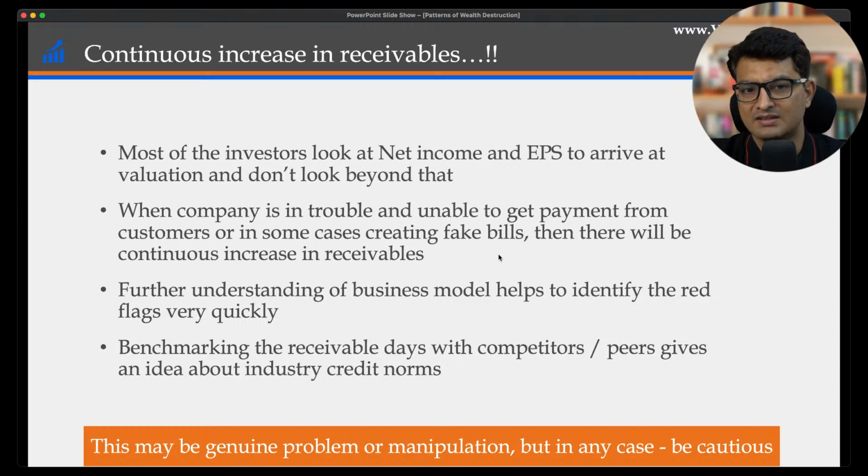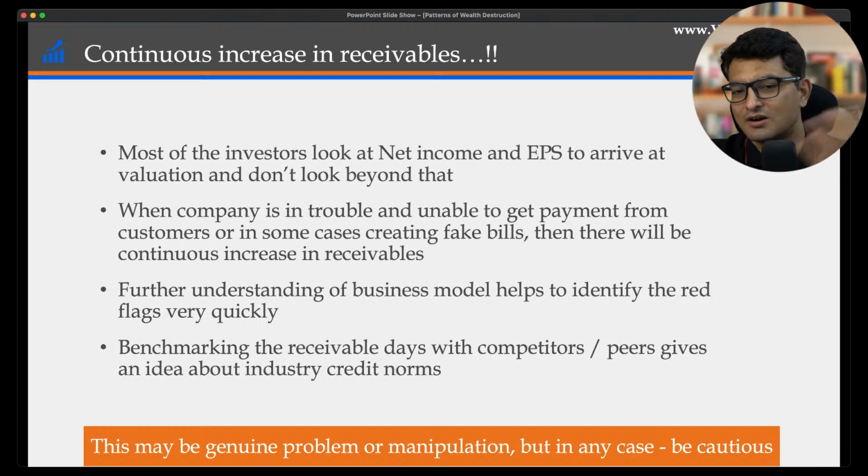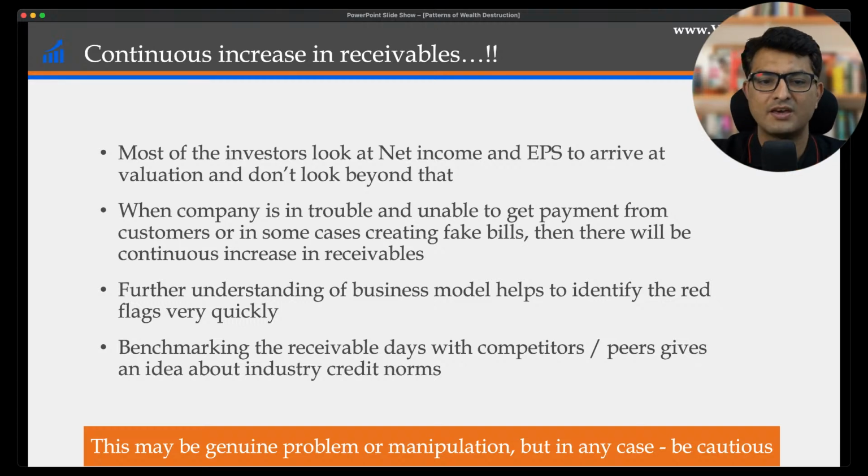Executives exit, CFOs resign. All these things are very, very critical points, and you should consider these as red flags. Now, there are also instances where there is continuous increase in receivables. Why is this done? What happens is, probably the business genuinely itself is bad, where they are not having good terms. The industry itself is bad. But sometimes, they just book false revenue or business, and then they are not receiving any money, because these are all fake bills which are created to just jack up the sales. But then in the cash flow, nothing is coming.